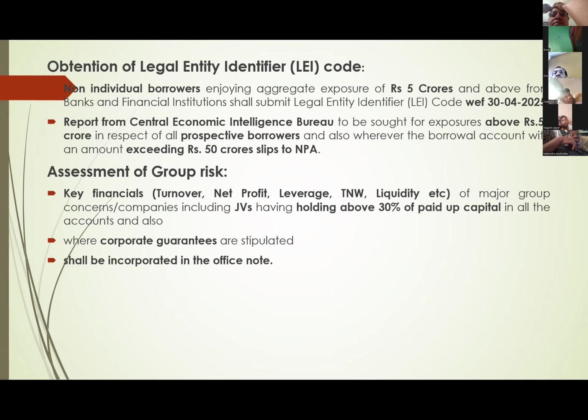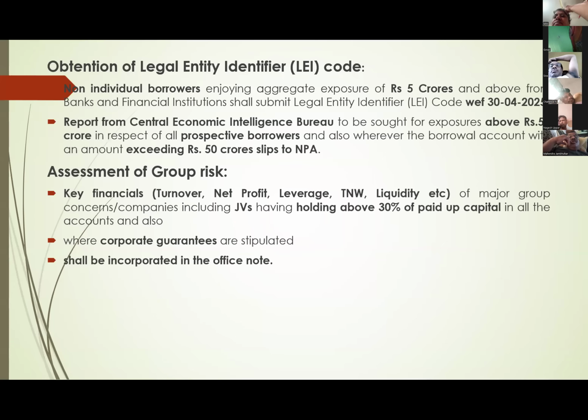Next, assessment of group risk. While processing proposals, we have to assess group risk also. What is this group risk assessment? Mainly key financials. What are those key financials? Turnover, net profit, leverage, that is TOL to TNW, liquidity, etc. Of major concern are group companies or joint ventures holding above 30% of paid up capital in all accounts, and also where corporate guarantees are stipulated; these shall be incorporated in the proposal.